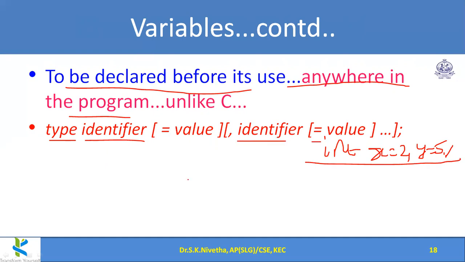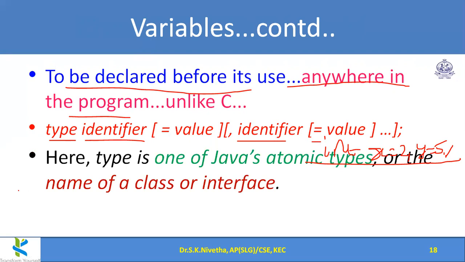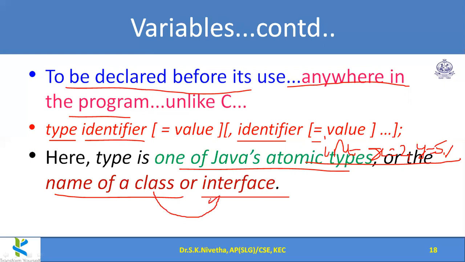And the type could be any of the primitive types, or the name of a class or an interface. If I am creating a variable of a class type, it is actually called an object of that class. That we'll be seeing afterwards. Similarly, another construct here is the interface, similar to a class. That also we'll be seeing.